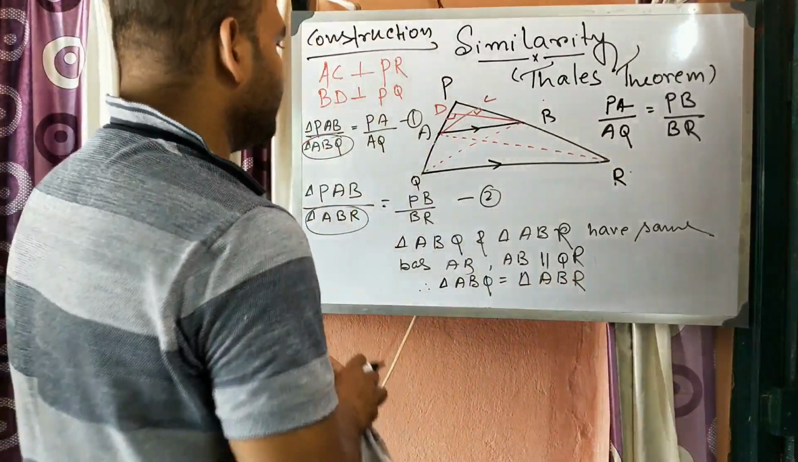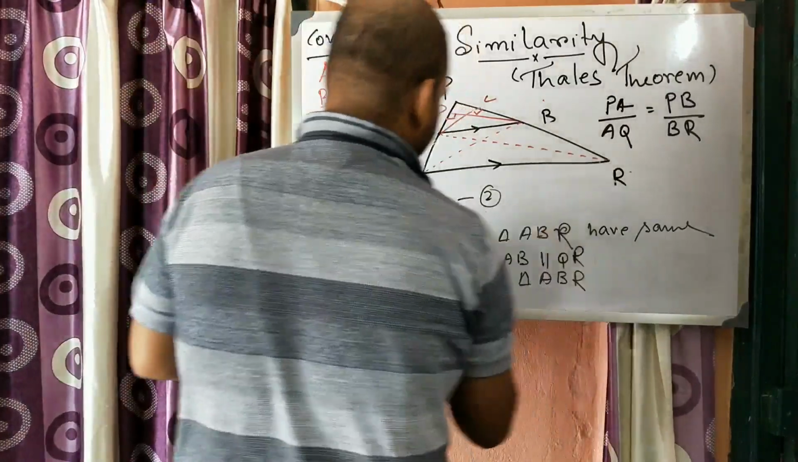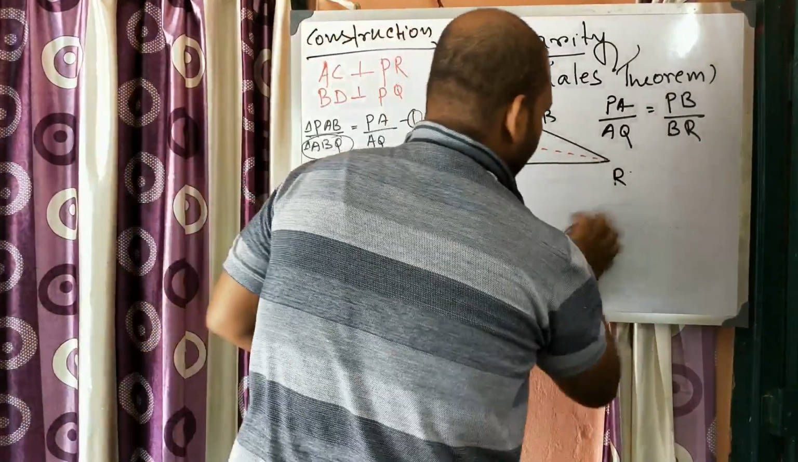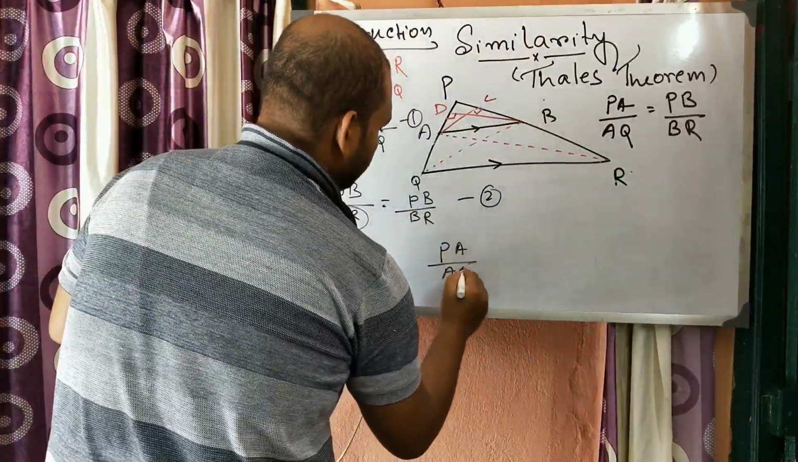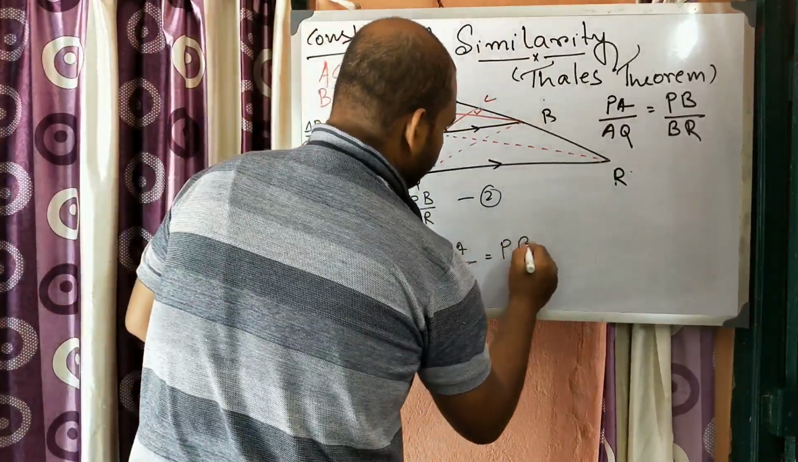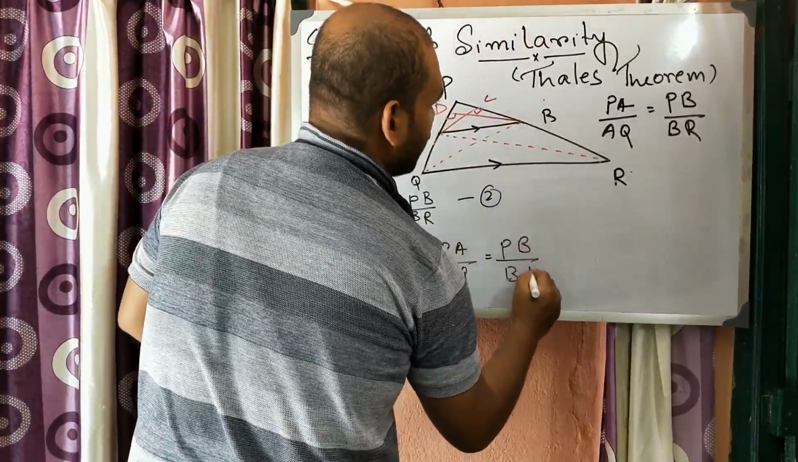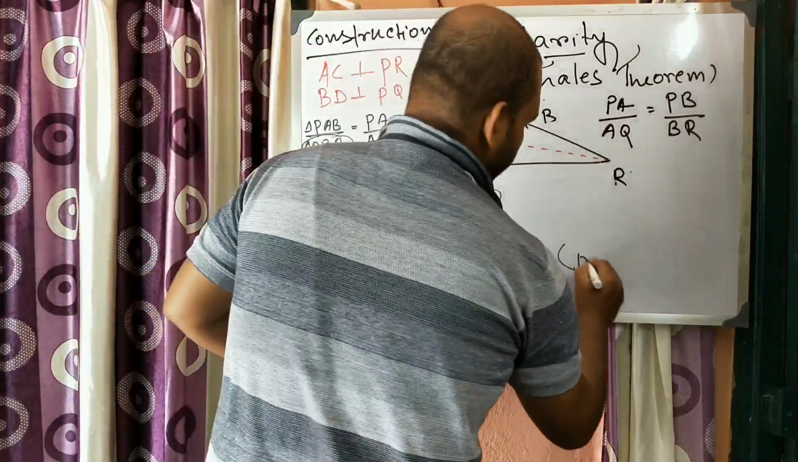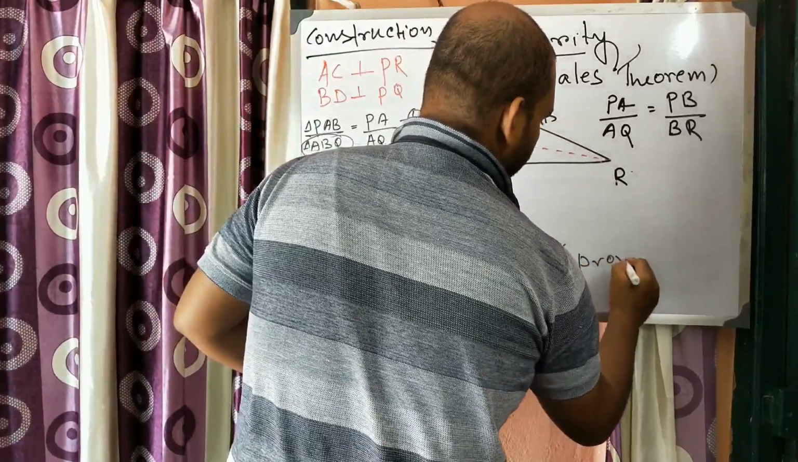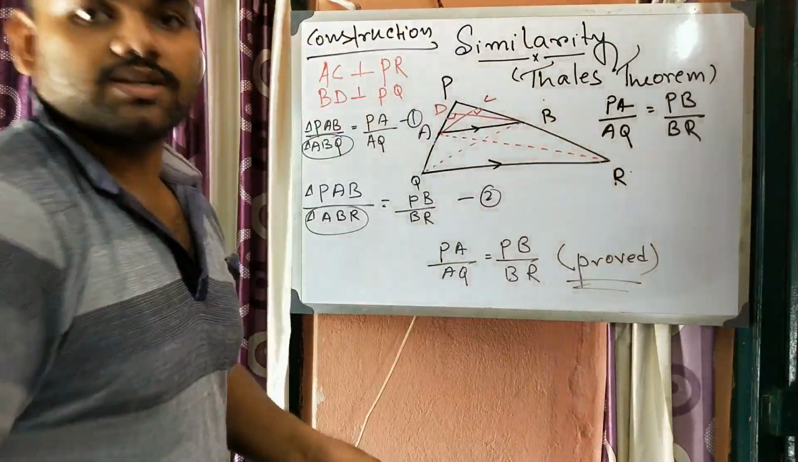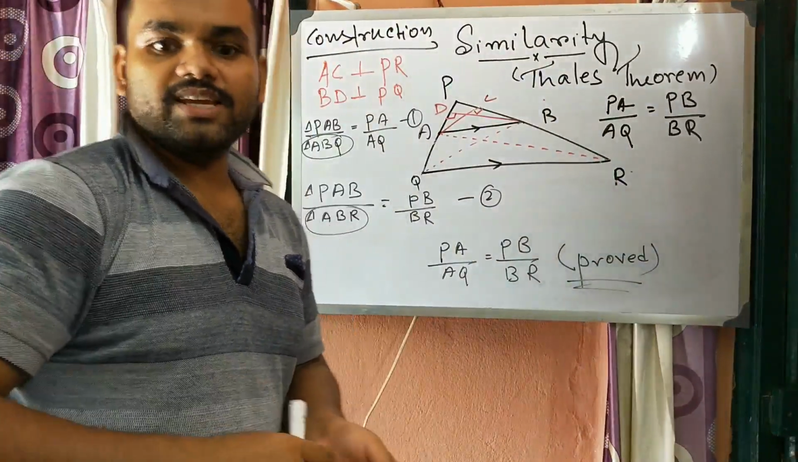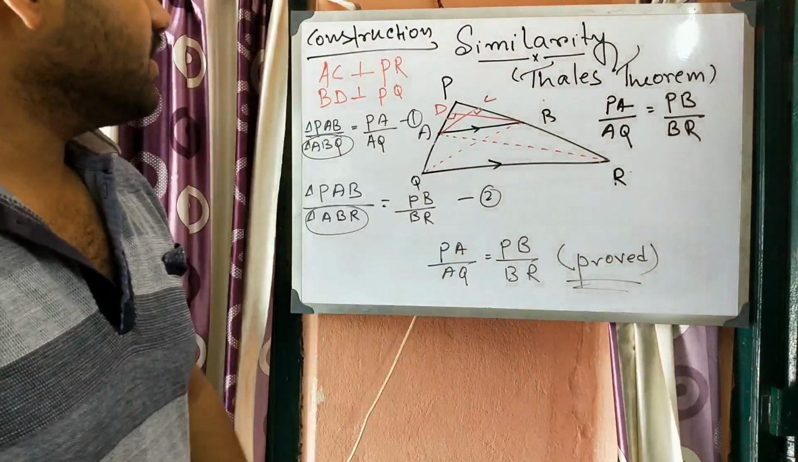So from 1 and 2 we can write PA by AQ is equal to PB by BR. So this is true. So here it proves the theorem. Very simple and very easy theorem to prove.